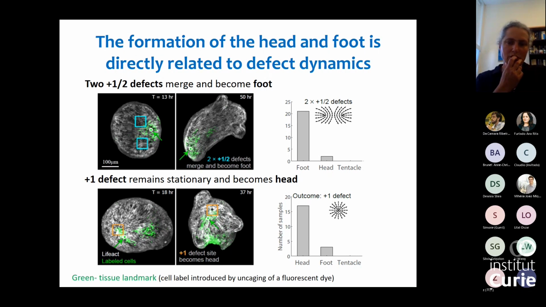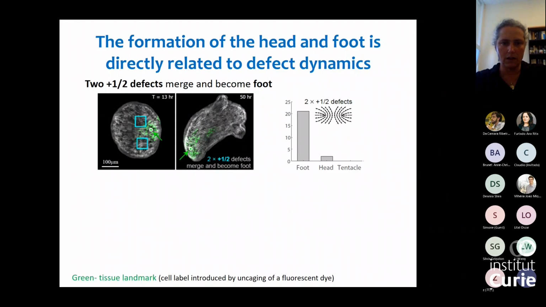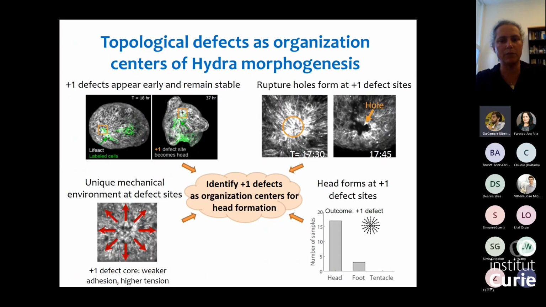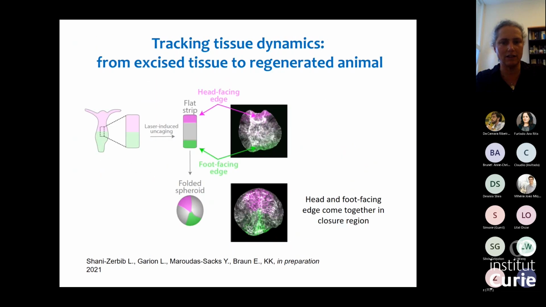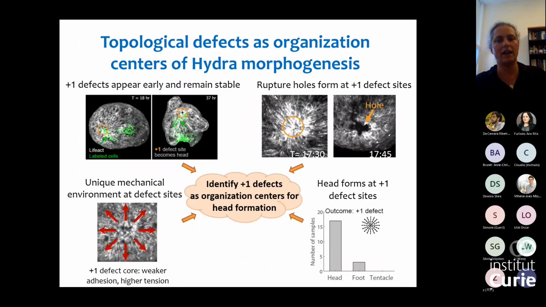I'll show some movies later when we track. In a couple of slides, I'll show, for example, movies where we labeled a larger region of cells, and you can see that there's certainly deformation, and there's certainly some changes in shape. There's certainly neighbor exchange, but there's not much motility. I mean, the region remains a well-defined, connected region.